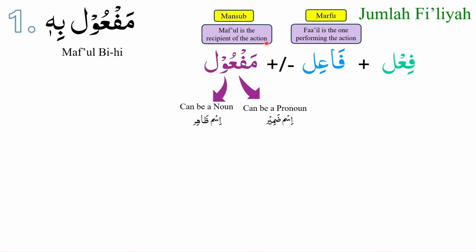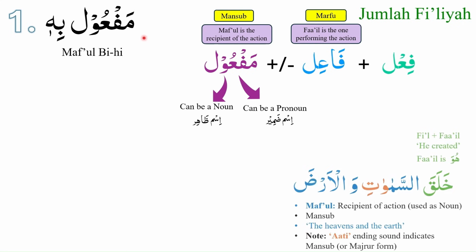And we further studied that maf'ul can either be a personal pronoun, ism zamir, or maf'ul can be a noun or ism zahir. So this type of maf'ul that we have studied, which is the recipient of the action in Jumla Fi'liya, is called maf'ul bihi. The terminology for this maf'ul is maf'ul bihi. We will look at the following example.